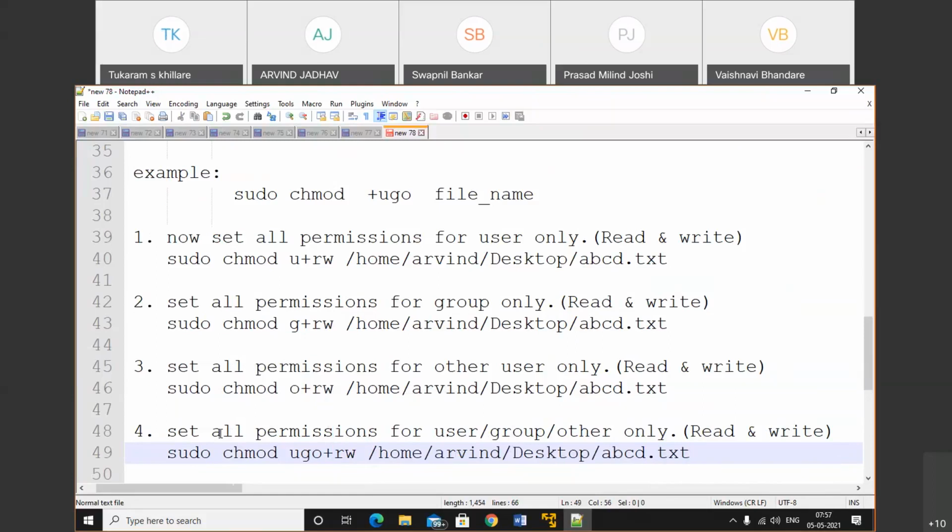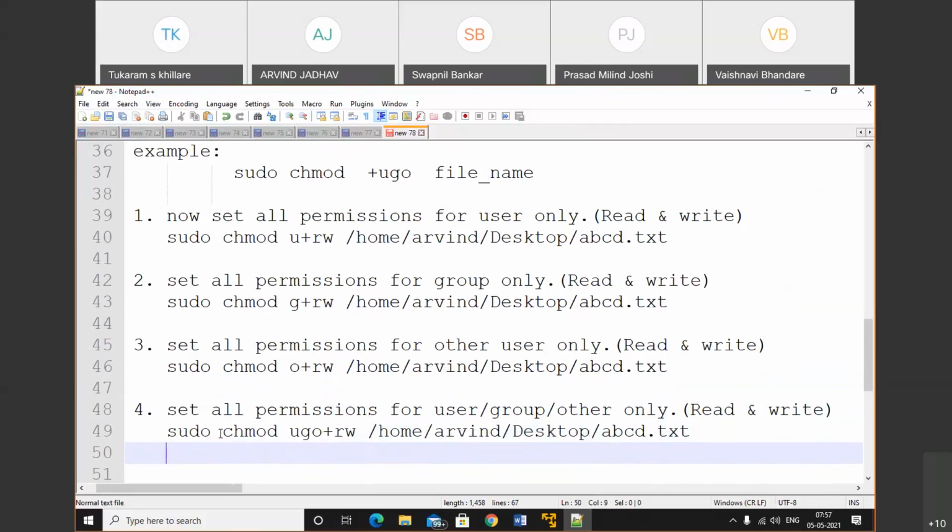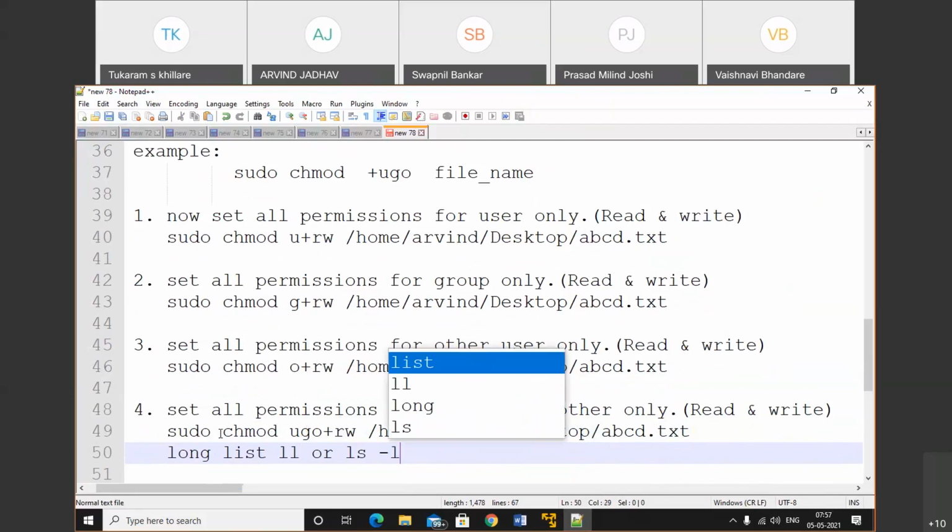Okay, so now if you want to check the permission, then we can use long list. Either I can use ll or I can use ls -l. So among that we can use any.